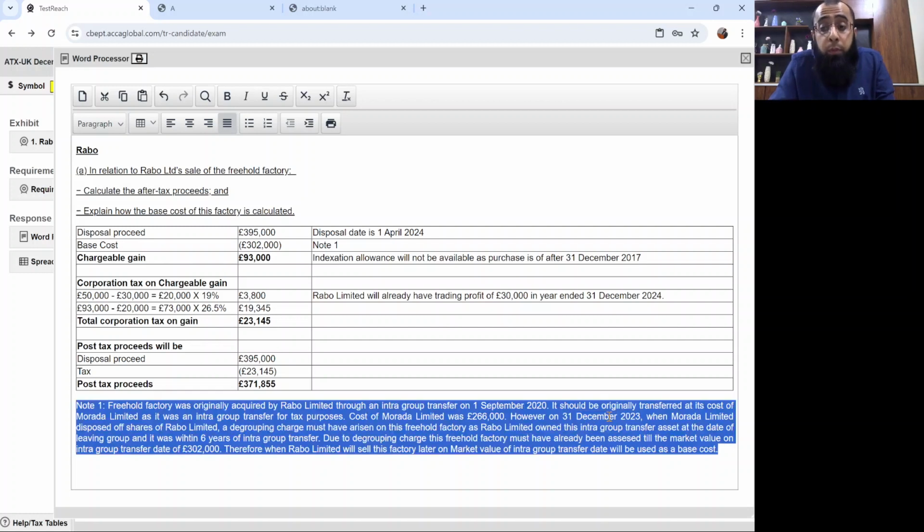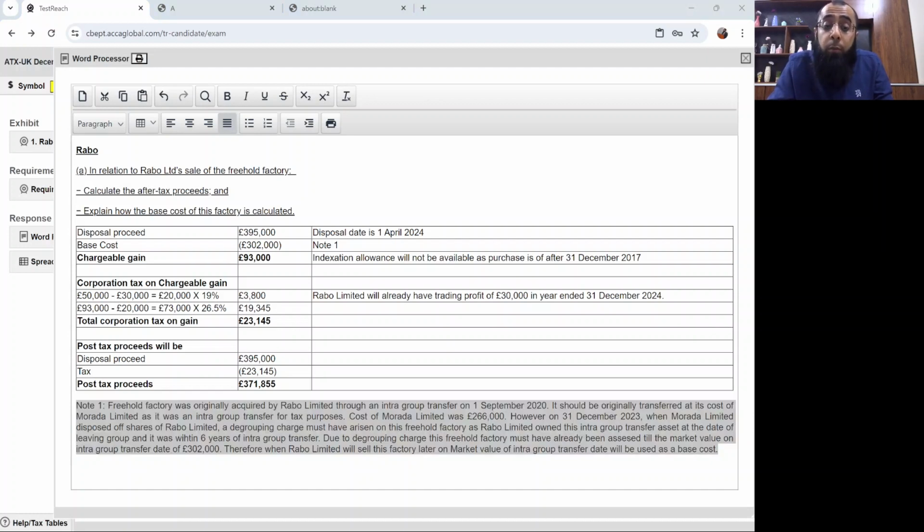However, on 31st December 2023, when Murada Limited disposed of the shares of Rabo Limited, a degrouping charge must have arisen on the freehold factory, as Rabo Limited owned this intragroup transfer asset at the date of leaving the group, and it was within 6 years of the intragroup transfer. Due to the degrouping charge, this freehold factory must have already been assessed at market value on the intragroup transfer date. Although the degrouping charge was assessed on the parent company, for tax purposes market value will now be used for the future CGT calculation. We deducted 302, and we got the chargeable gain.